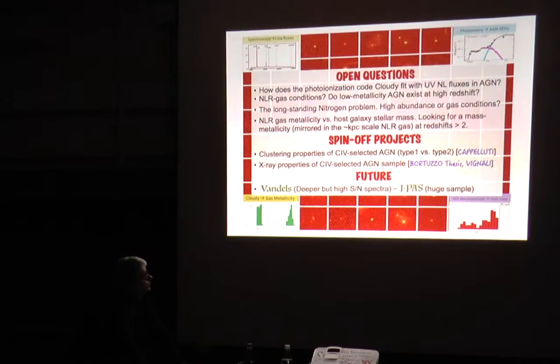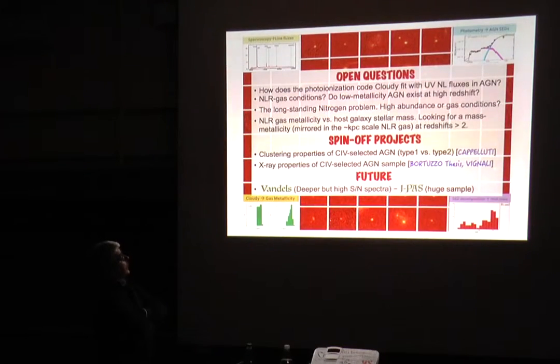We try to see if we can find a mass-metallicity relationship also at redshift greater than 2. This is the final, if possible, target of this research.